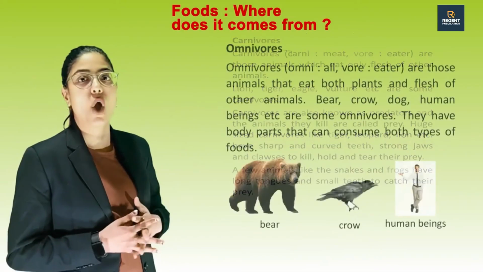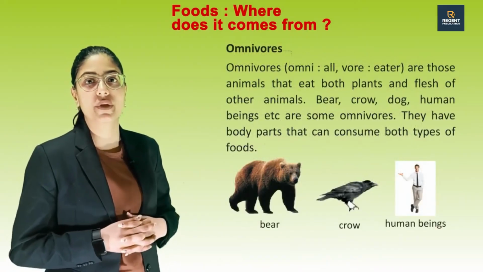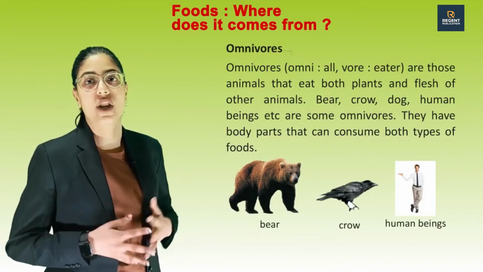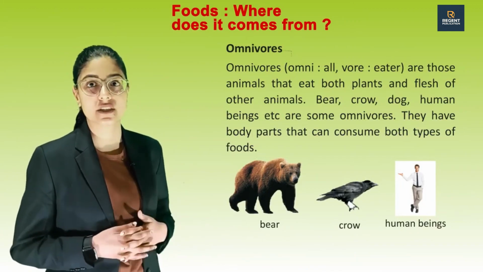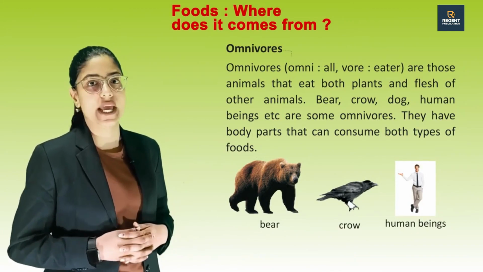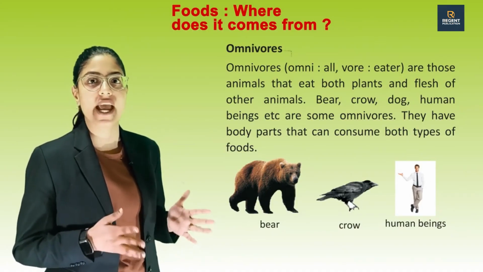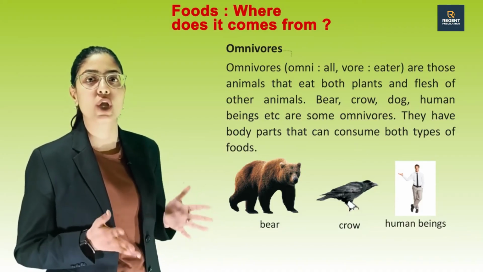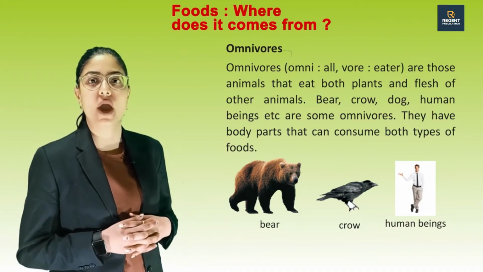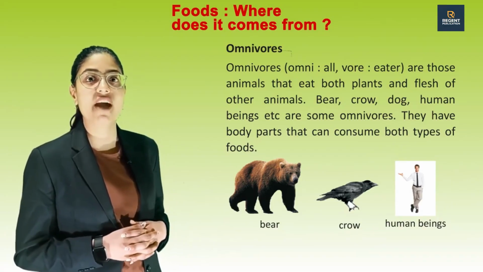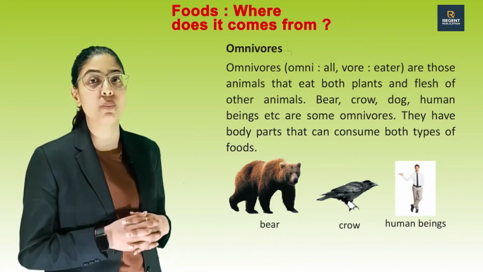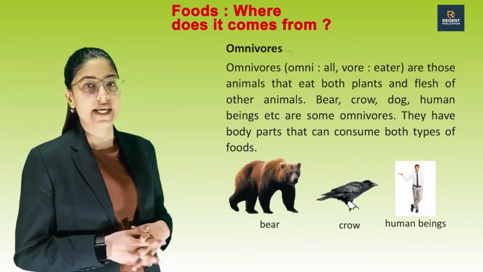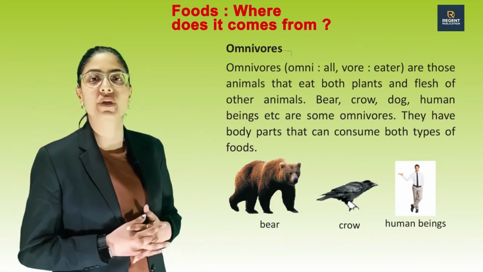Next one is omnivorous. Omni means all, whereas vor means eater. Omnivorous are those animals that eat both plants and flesh of other animals. Bear, crow, dog, human beings, etc. are some omnivorous. They have body parts that can consume both types of foods. See these pictures of some omnivorous animals.